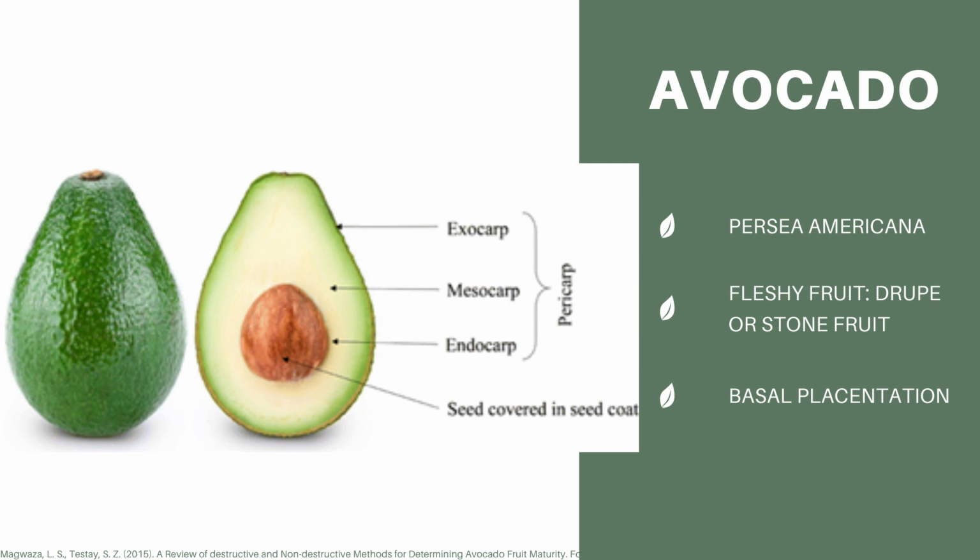And now, let's go to the fruits according to their types of placentation. Placentation is the manner in which placentae are distributed or arranged in the ovary. Placenta